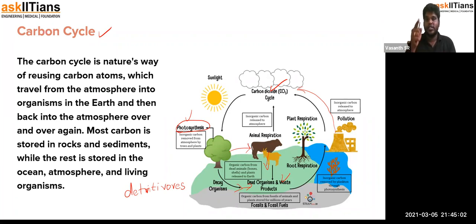This cyclic pathway of carbon, being utilized from the atmosphere and released back into the atmosphere, is a cyclic process. So this is what is called the carbon cycle. I hope you have understood the carbon cycle very clearly. So let's get into the next one.